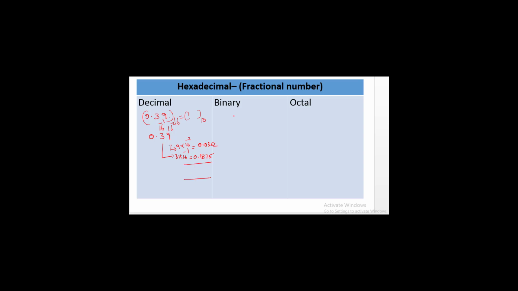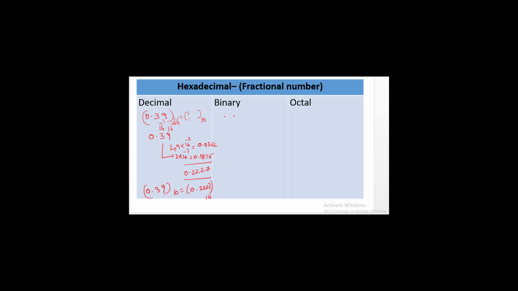If you add all those values, you will get 0.2227. So for a given hexadecimal number 0.39 to the base 16, the equivalent decimal number is 0.2227 to the base 10.